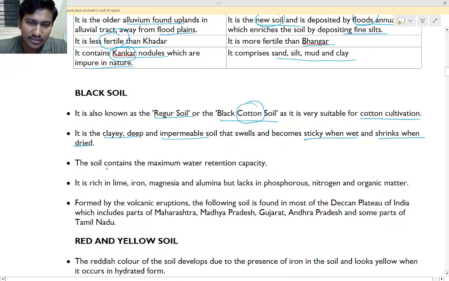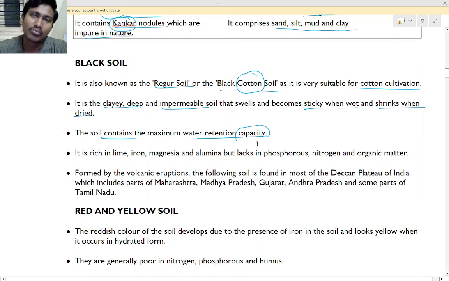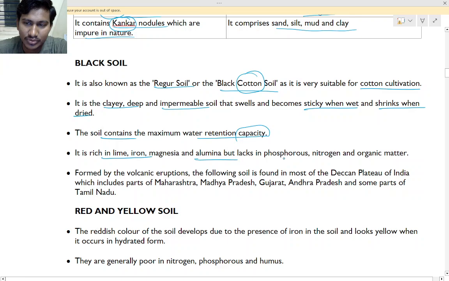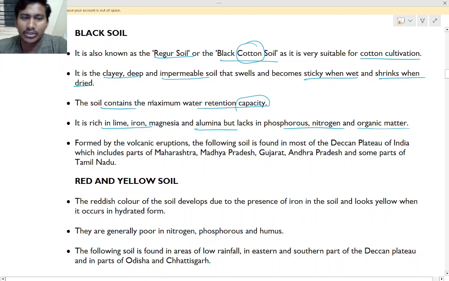The soil has the maximum water retention capacity. So black soil has more water retention, means if you put water, it can absorb more water. Okay, it is rich in lime, iron, magnesia and alumina, but lacks phosphorus, nitrogen and organic matter. It is formed by volcanic eruption.